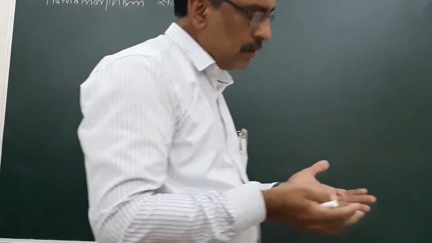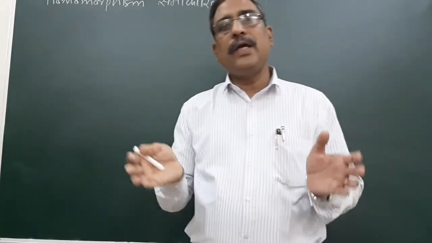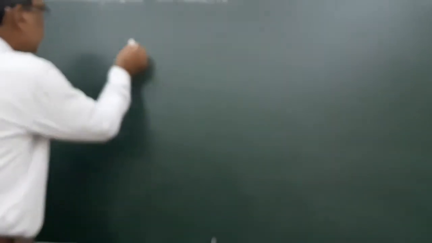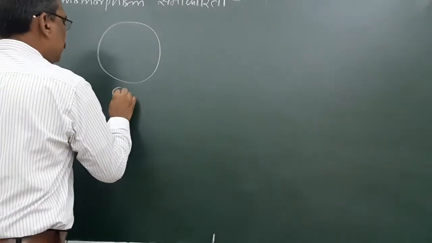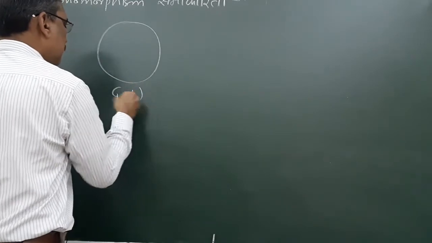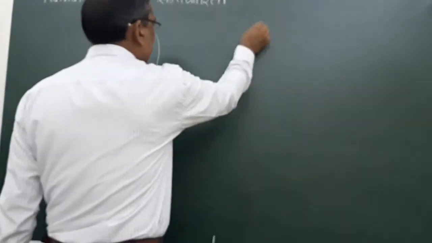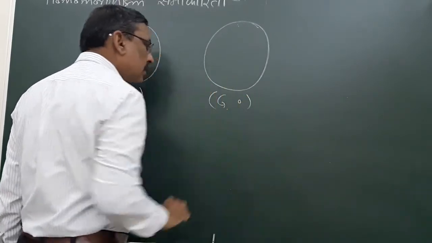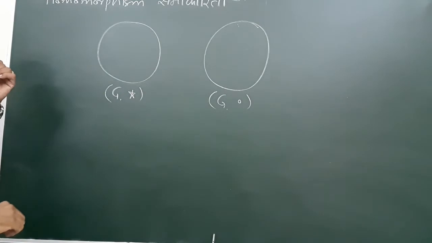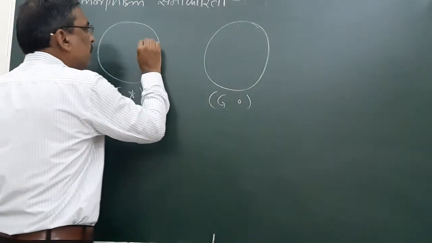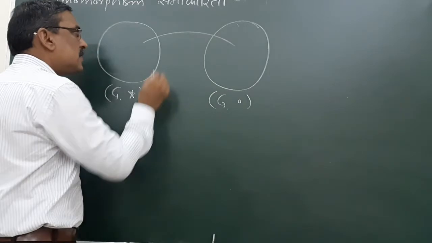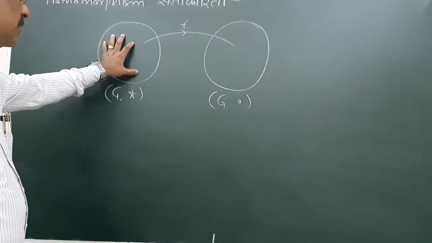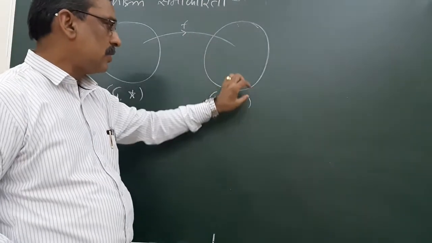ये दो ग्रुप के बीच में एक प्रतिचित्रण मूलतः प्रतिचित्रण। G and star is the group and another group say G and operation. These are two groups and a mapping is there from this set to this set, say F. F is a mapping from group G star to group G operation.